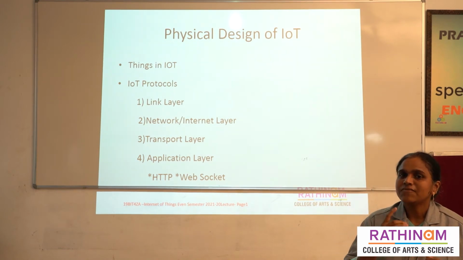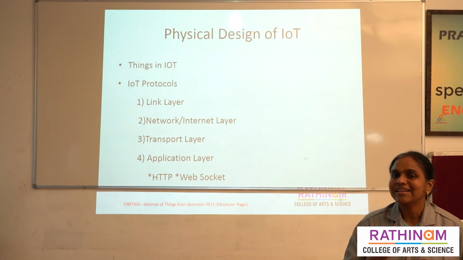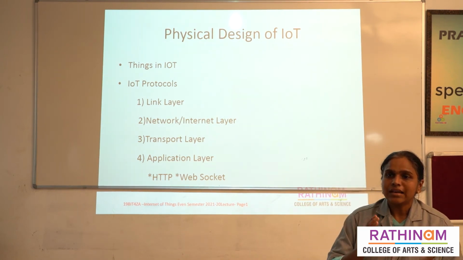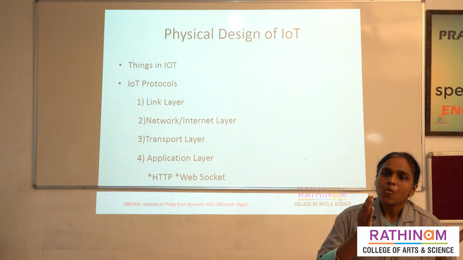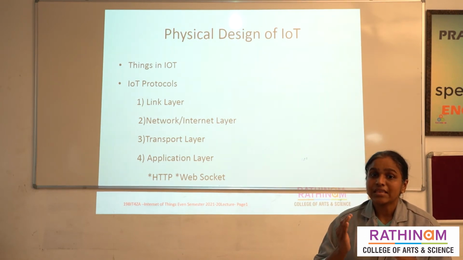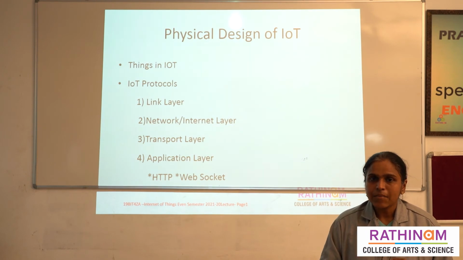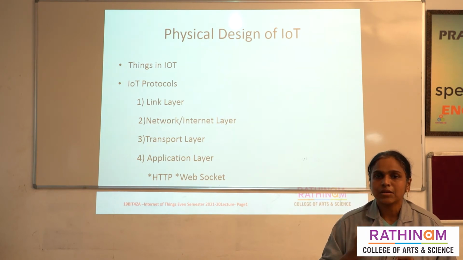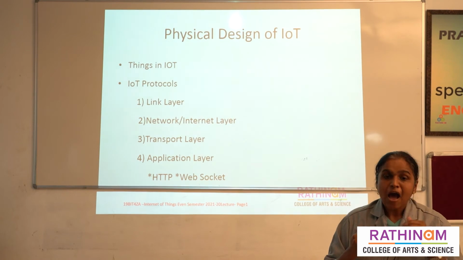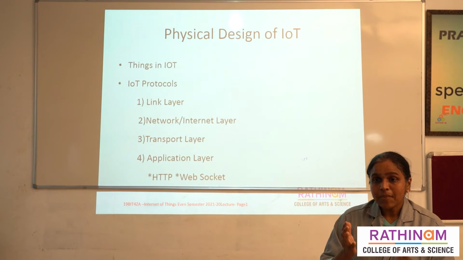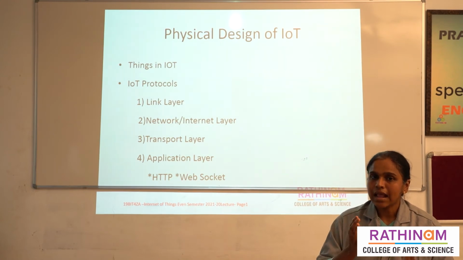Let us see about the first layer. First layer is the link layer. The link layer is how the data is transferred from one network to another network, with the help of the physical layer. In this physical layer, we use the coaxial cable and the fiber. Second, how the packet data is transferred: packet data is transferred with the help of a hardware device.